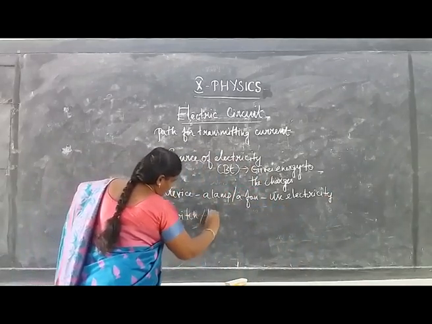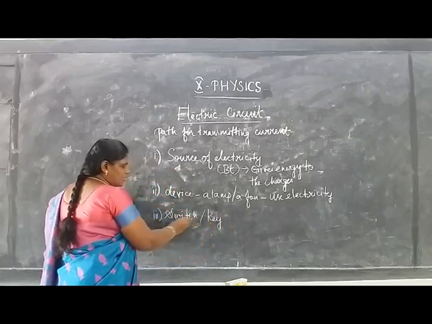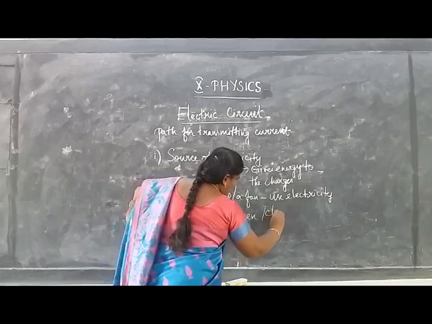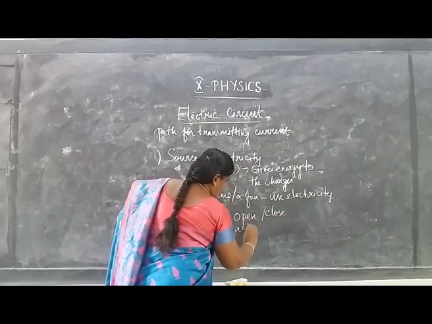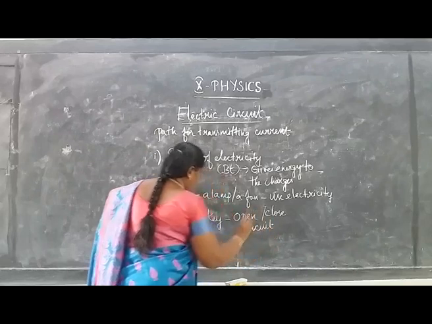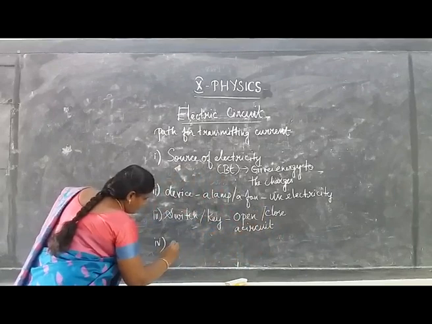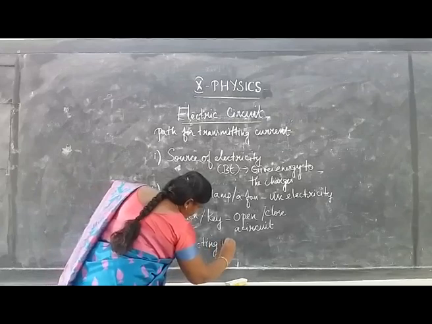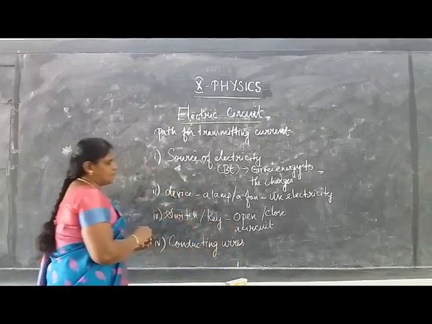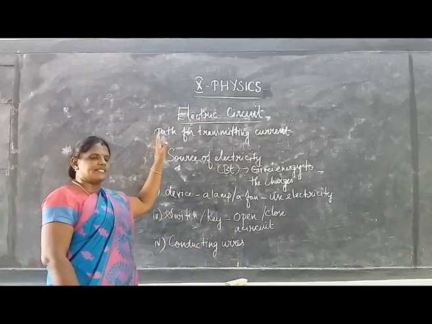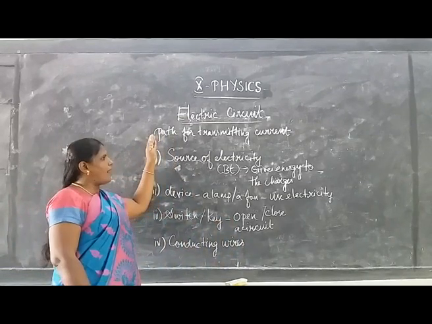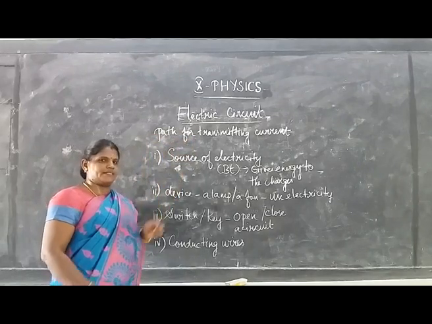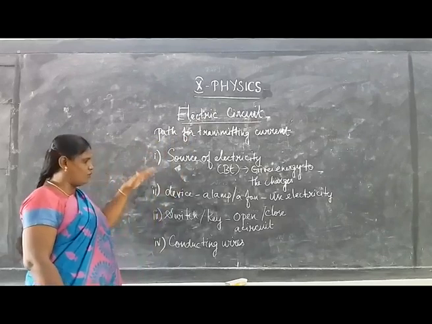And the third one is a switch or a key. What is the function of the switch or key? They are used to open or close a circuit. And the fourth one, conducting wires or transmitting wires. So an electric circuit, simply we can say, is a path for transmitting the current. A simple electric circuit consists of these four parts.